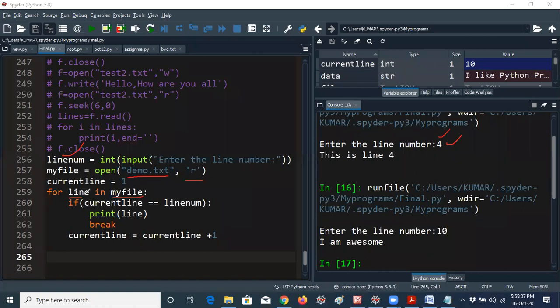You can take i also, that's not a problem at all. But why I am telling line here like this: it will take the first line. So that means line is equal to "This is line 1". It will be stored like that actually.